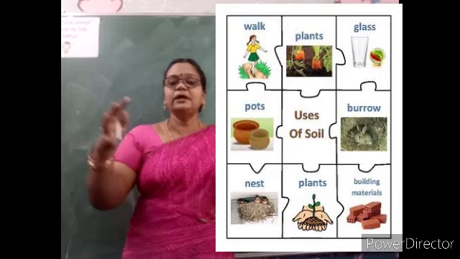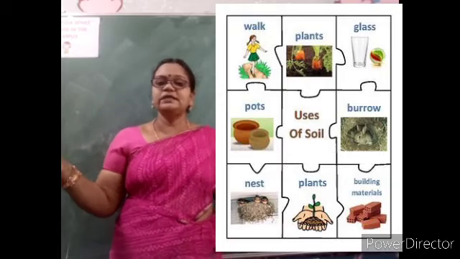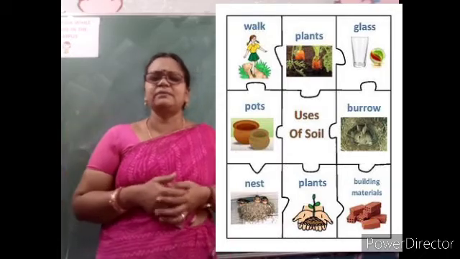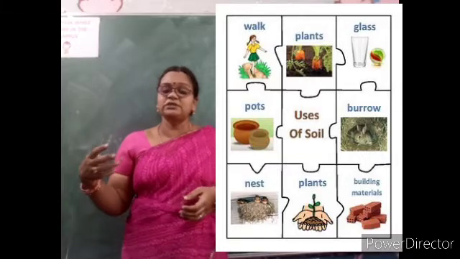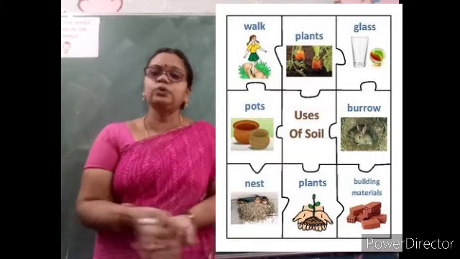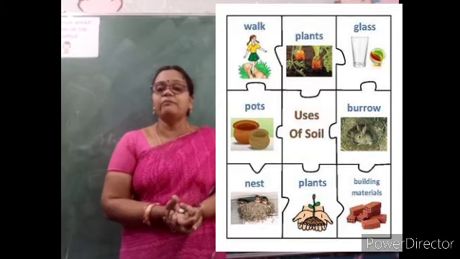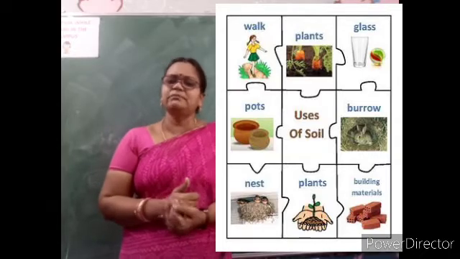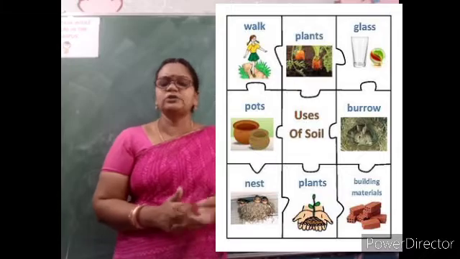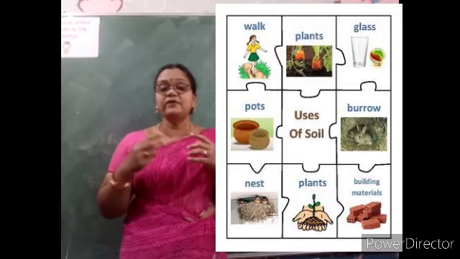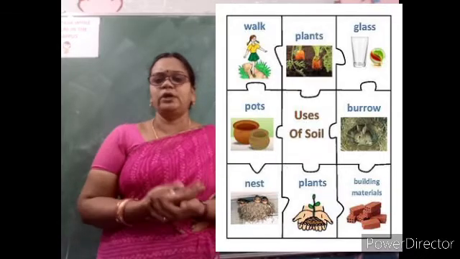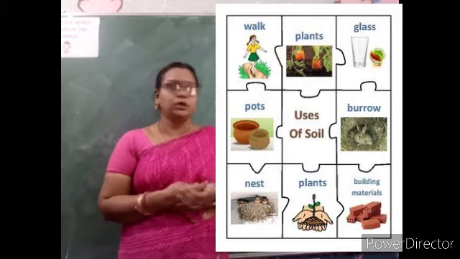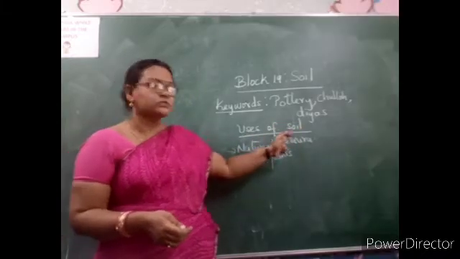And chula means the stove. You are seeing the gas stove. In the same way, in the villages and some places, when they are cooking for functions and all, you can see they make a chula, a stove which is made up of mud. Now I am using the word mud. Why am I using the word mud, not soil? Soil has different layers and also different types of soil. That is what we are going to learn. So first part is uses of soil.